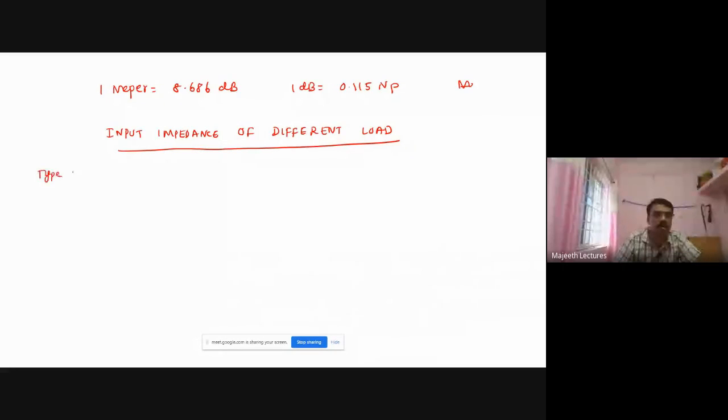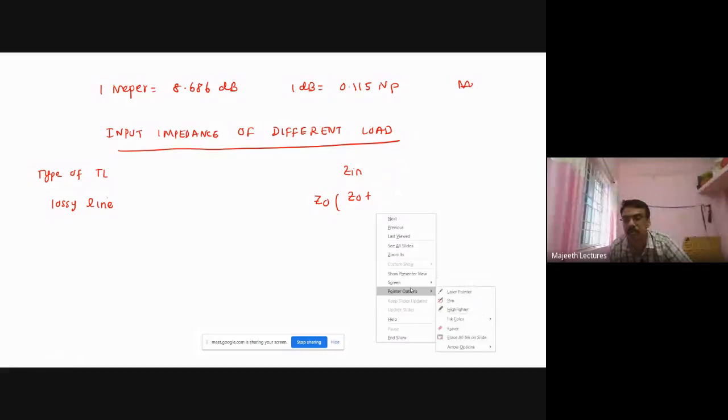Here we take the type of transmission line, and we write the input impedance. Right. So first we go for a lossy line. If a line is lossy, there is some loss, power loss, right? So for that, input impedance is equal to Z naught into ZL.